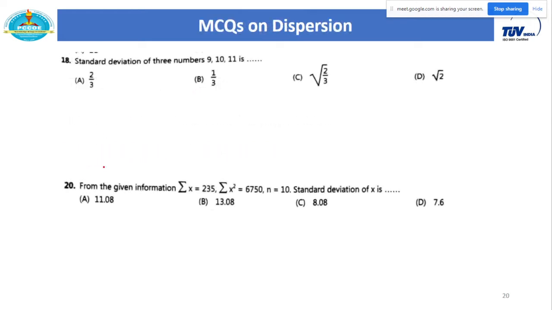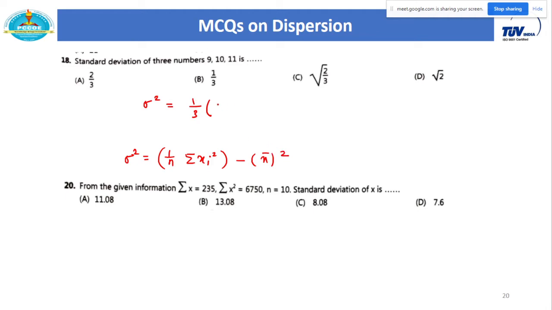before I start the next topic, let me just give you some examples on this part. These are some important MCQs on the topic dispersion. Okay, so first is what? Standard deviation of these three numbers. Okay, so just calculate sigma square first, which is 1 upon total number of observations. So there are 3 observations, correct? What is the formula? Sigma square is equal to 1 by n summation xi square, so square of each number, add them, divided by total number of observations, minus mean its square.